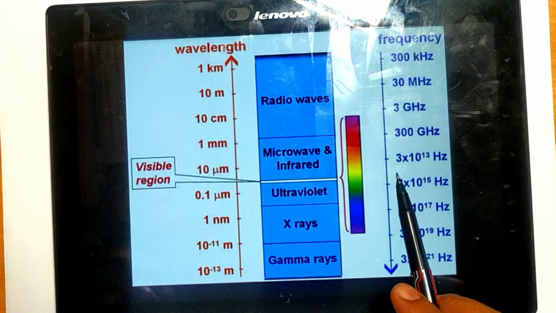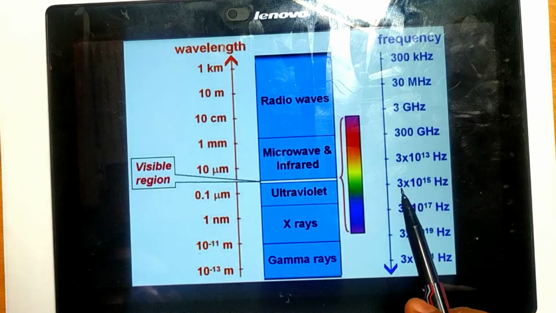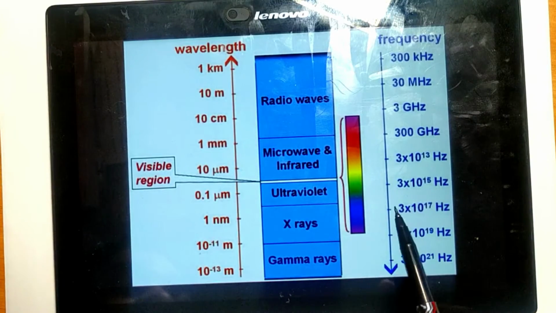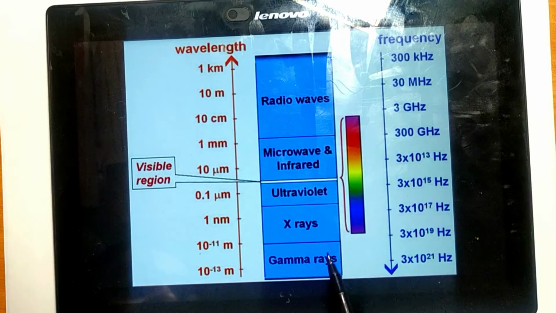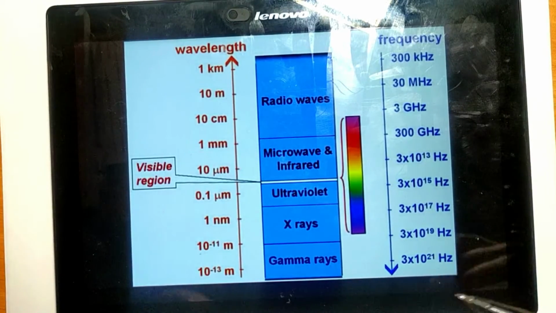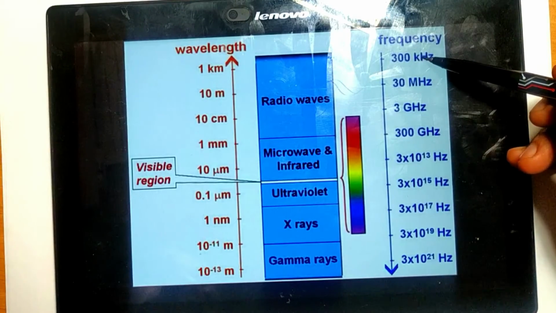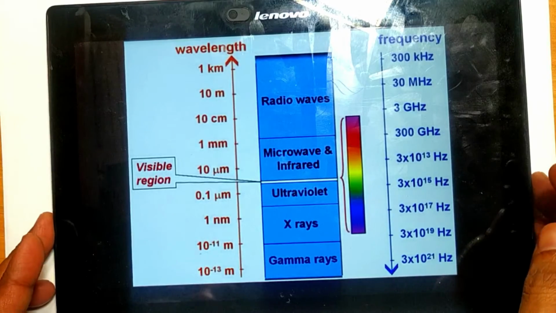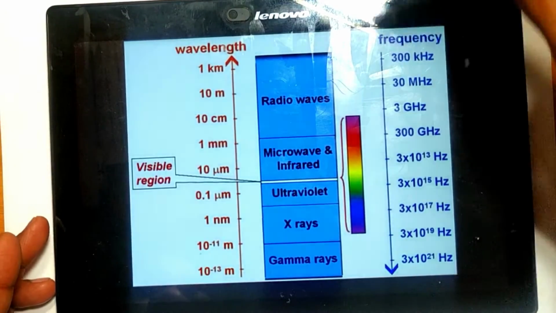And UV rays start from approximately 3 into 10 to the power 15 to 3 into 10 to the power 17. And X-ray starts from here to here. And finally gamma ray starts from 3 into 10 to the power 19 to 3 into 10 to the power 21. And you can note one thing, that it starts with 300 kilohertz, ends with 3 into 10 to the power 21 hertz. Then what about beyond this or below this?